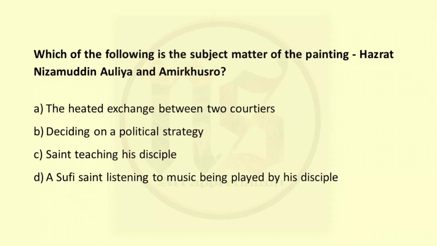Next question, which of the following is the subject matter of the painting Hazrat Nizamuddin Aulia and Amir Khusro? In this painting you see two Sufi saints. One of them is playing a sitar kind of instrument, a stringed instrument, and the other one is listening to that instrument attentively. These are both Sufi people. So D, that is a Sufi saint listening to music being played by his disciple, is the correct answer.